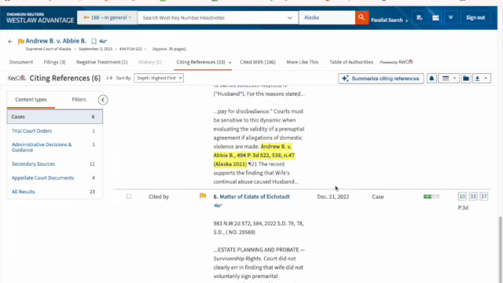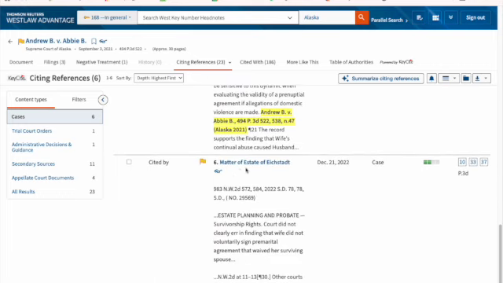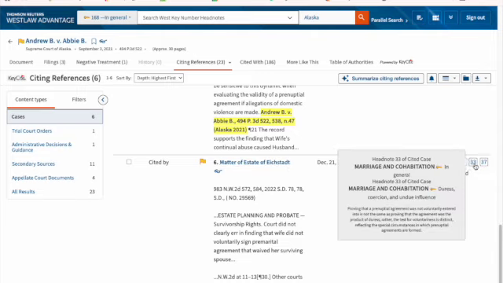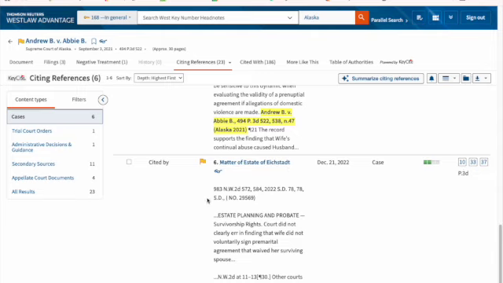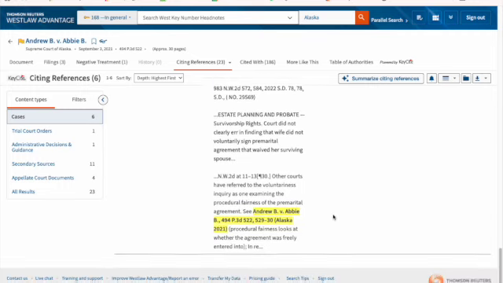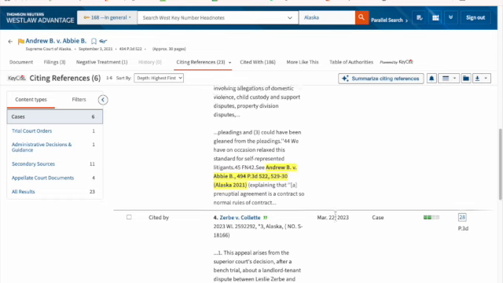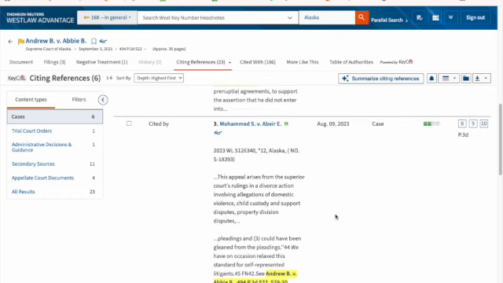I have matter of estate of Eichstad talking about head note 10, but notice that it's out of South Dakota, so it's not going to be mandatory for me, so I don't need to look at it further. So the only case that is new that I need to make sure I look at is Mohammed v. Abir. It ends up that it does not have to do with unconscionability, so I do not need to cite Mohammed.